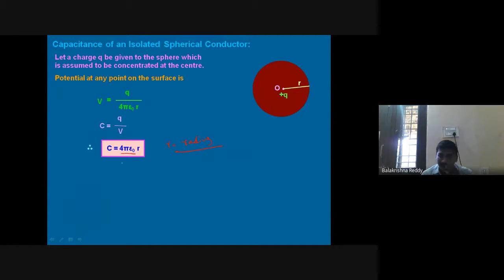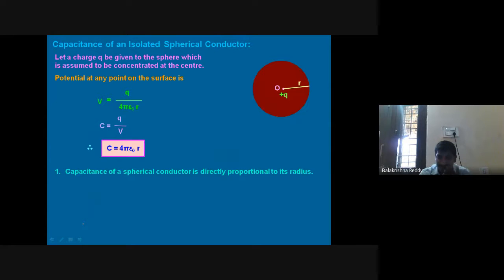Let us say, coming to the earth, the capacitance of the earth. We know earth is a good conductor. It absorbs so much charge. Whatever you give it, it absorbs, and whatever you take from it, it gives you. That is a basic quality that earth has. So if you substitute the constant values of 4 pi epsilon naught and the radius of the earth, around 6400 kilometers or 6400 times 10 to the power of 3 meters, then you will have the value of the capacitance of the capacitor.